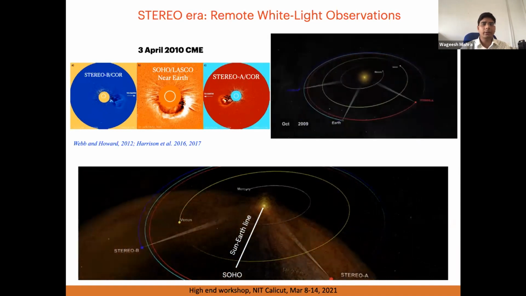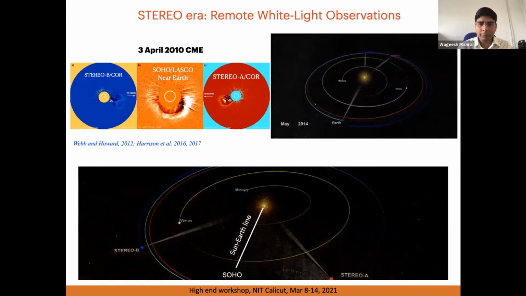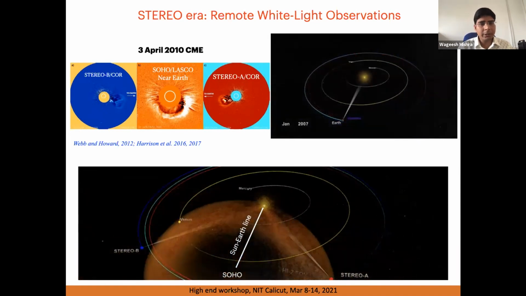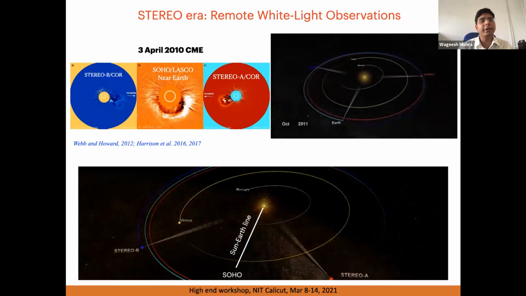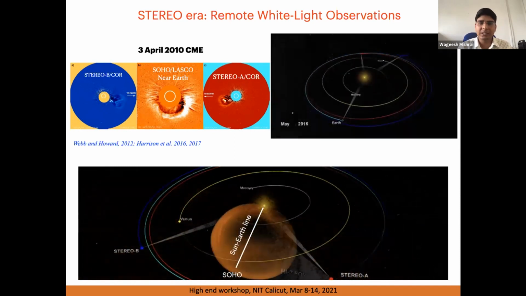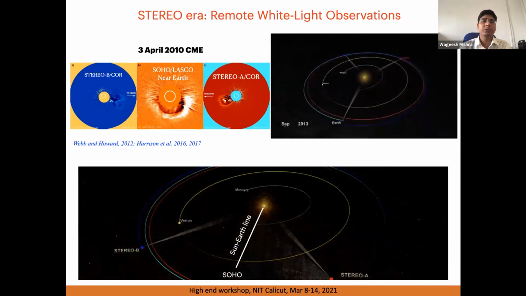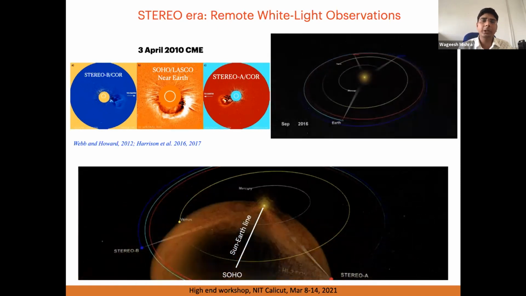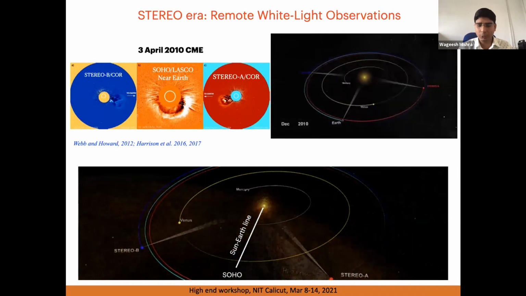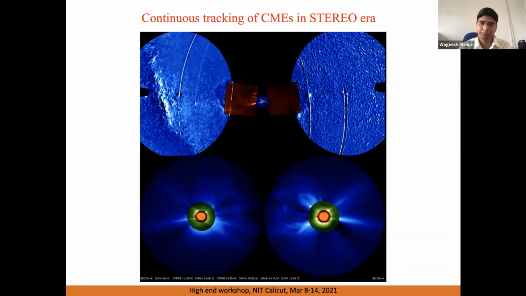So viewpoints are very important, and a CME can appear very differently from different viewpoints, and therefore multi-viewpoint observations are important. Using this multi-viewpoint observation, one needs to do a 3D reconstruction to know the 3D picture of a CME.